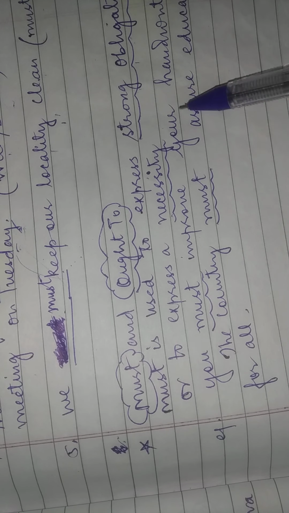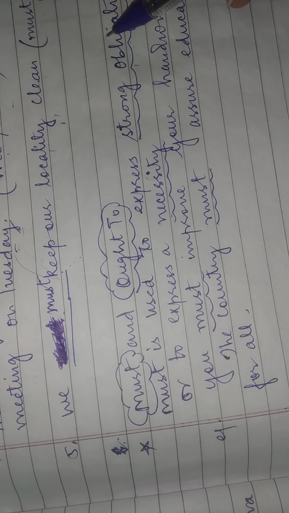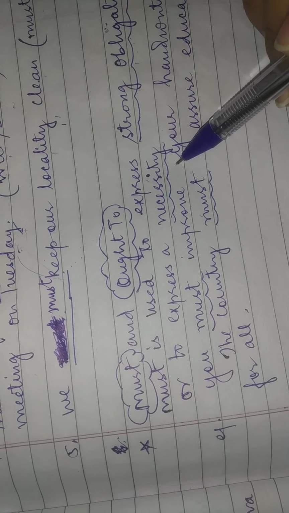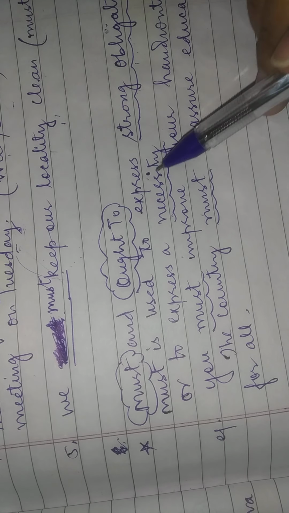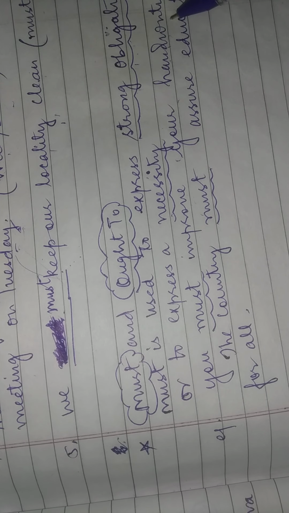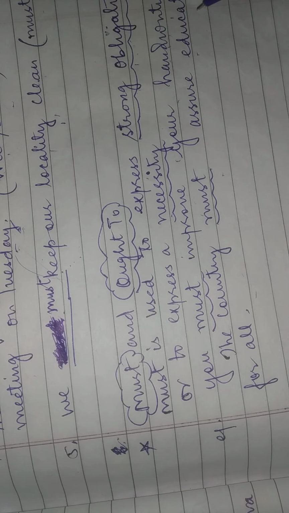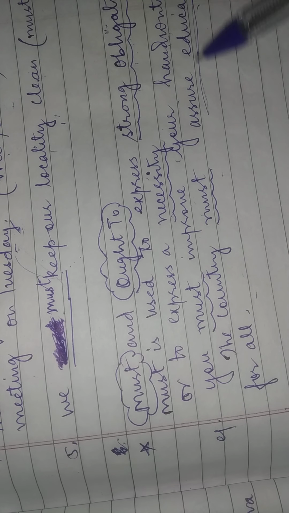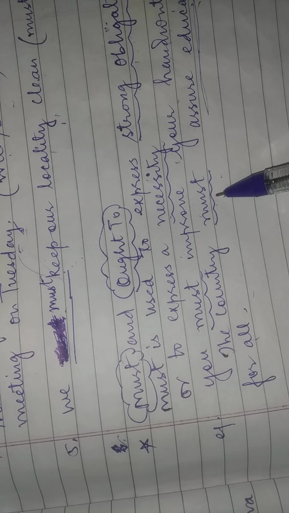You must improve your handwriting. यहाँ पे you can see it's a strong obligation कि करना ही पड़ेगा. You have to do this thing, right? And it's a necessity, because you need to improve your handwriting. The country must assure education for all. Here it's a strong obligation, education for all. So here we can use must.